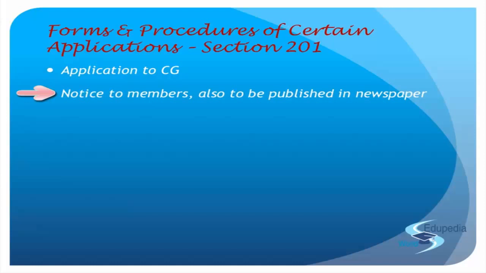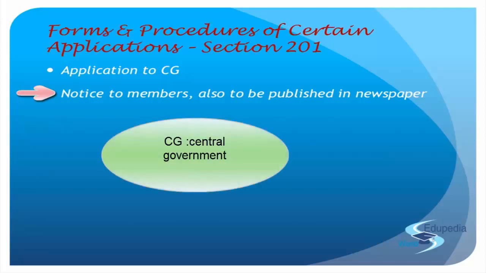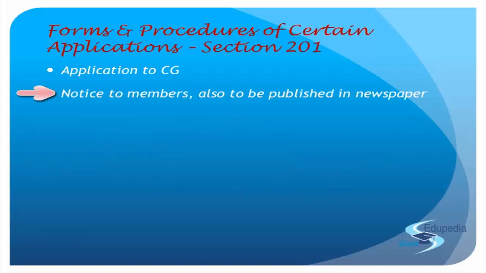Now, when you're giving a general notice, before you make that application to the central government under whichever chapter of this Act, a general notice shall be issued on behalf of the company to all the members. In that notice they will indicate the nature of the application which is proposed to be made. So what are they trying to apply for? They're applying to the central government, but what they are applying for is communicated to all the members via a general notice, right?